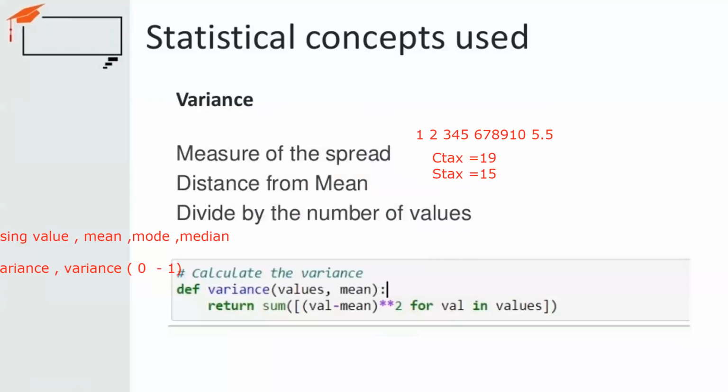What are we doing here? We are finding out the distance from the mean, meaning how any particular value differs from the mean value, so that you can get an idea that the data should be in a certain range, in a certain manner. For example, percentage or grade ranges from 1 to 100.